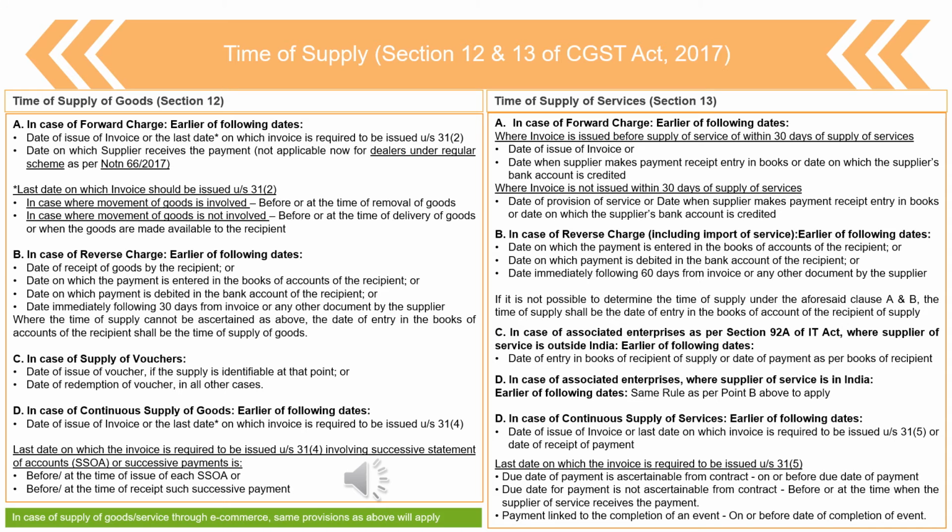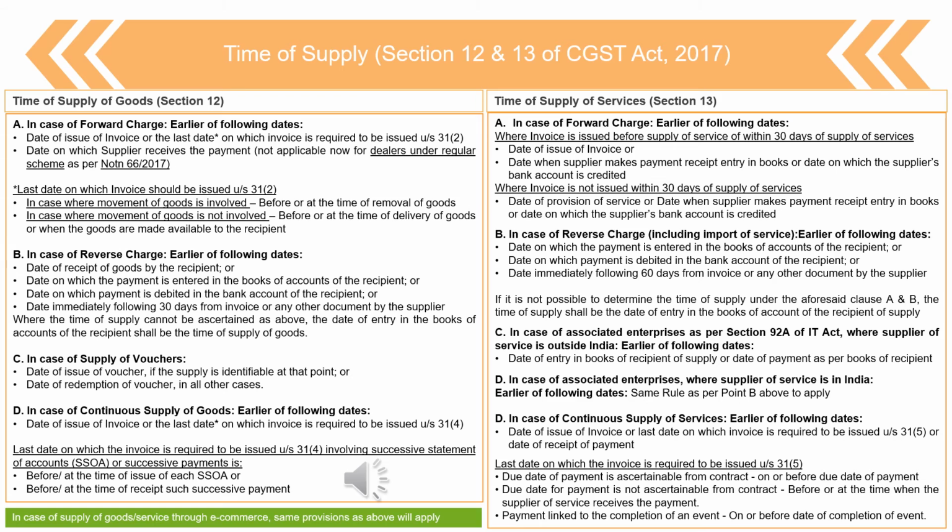So what is the last date meaning as per section 31(5)? If the due date of payment is ascertainable, is known from the contract, then before such due date arises, you have to raise the invoices. The time of supply would be such date. And if the due date of payment is not ascertainable from the contract, then before or at the time the supplier of service receives the payment, right? And if the payment is linked to the completion of an event, then before the completion of that event, the time of supply would arise.